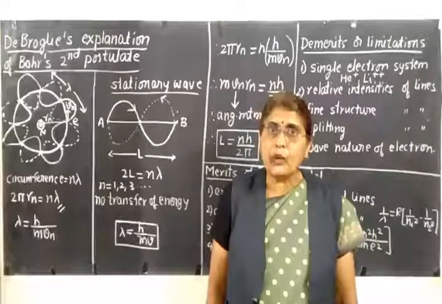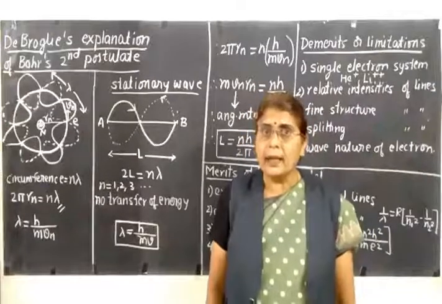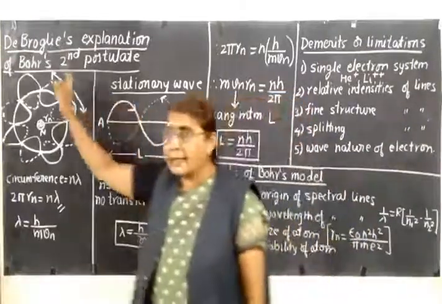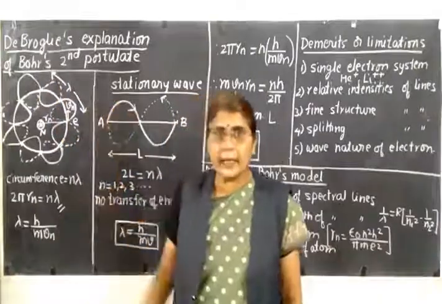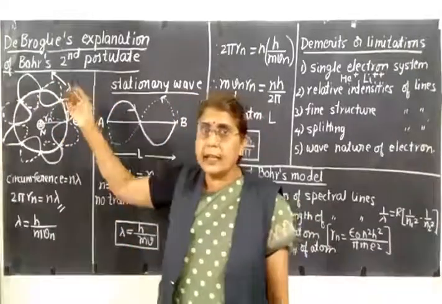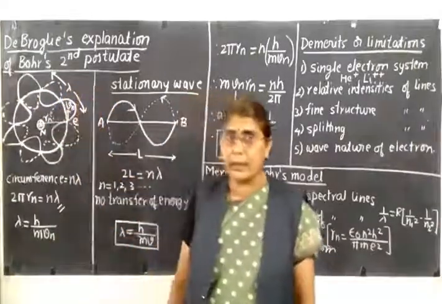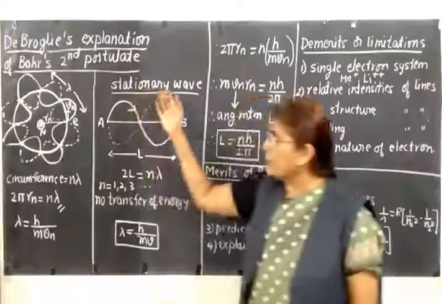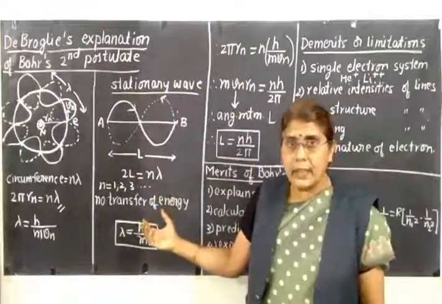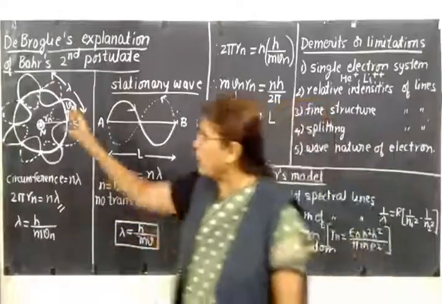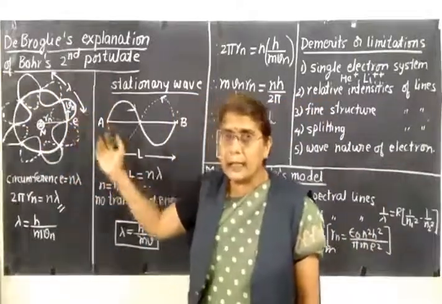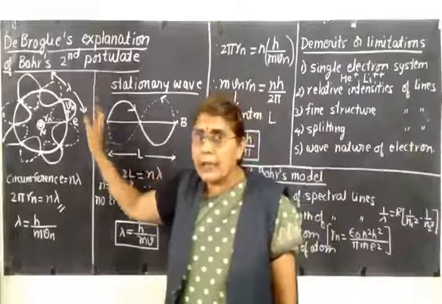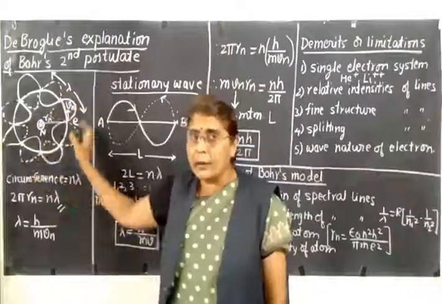According to the first postulate given by Bohr, as long as an electron revolves in one particular orbit, it does not radiate energy. So, the energy of the electron is constant in a given orbit. In stationary waves also there is no transfer of energy. Therefore, we can say that when an electron revolves in a particular orbit, because the energy is constant, stationary waves are formed along the orbit.